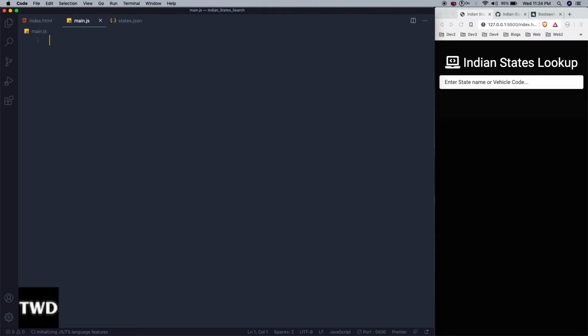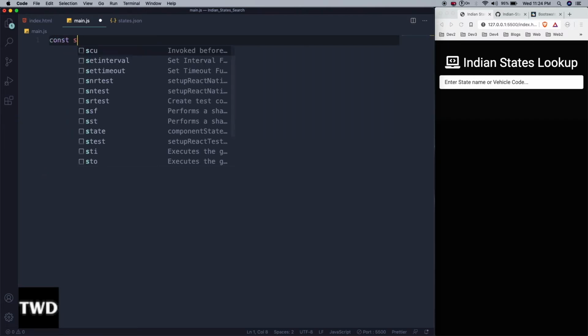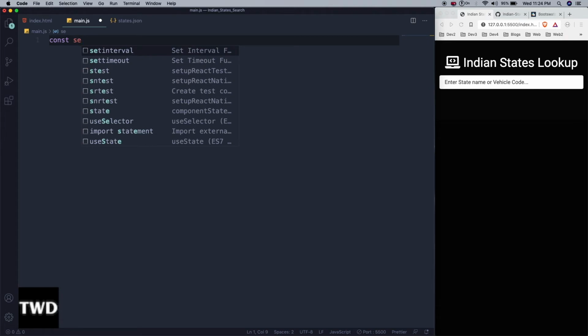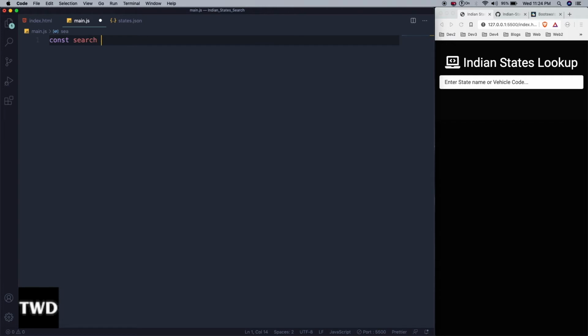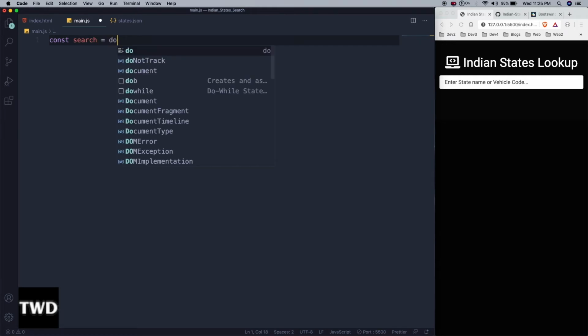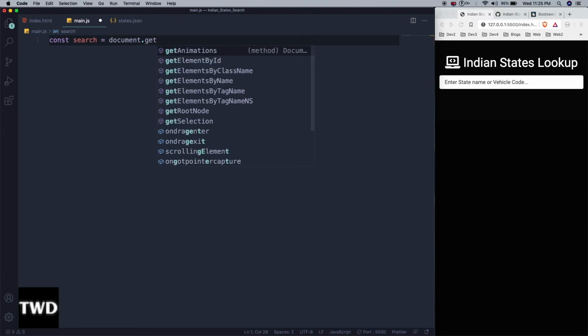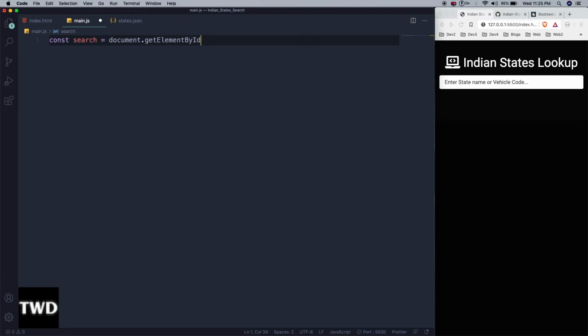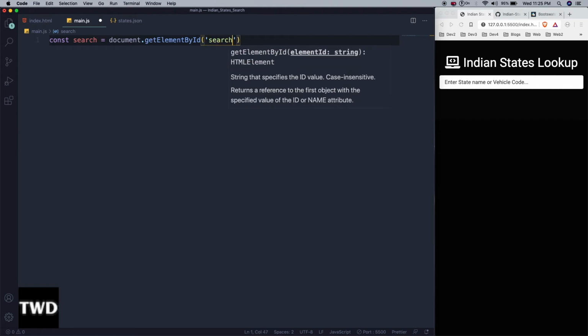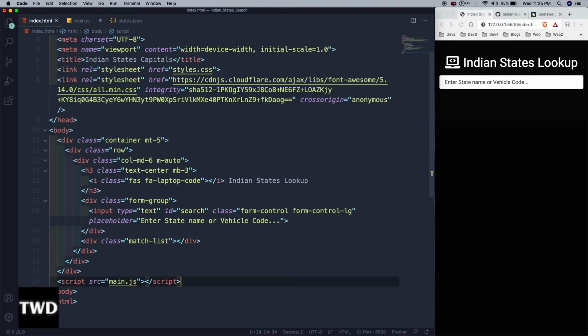Main.js we can open now, and let's do some get element by id. const search equal to document dot get element by id, and what id? Search. So what is this search? Search is this input box.